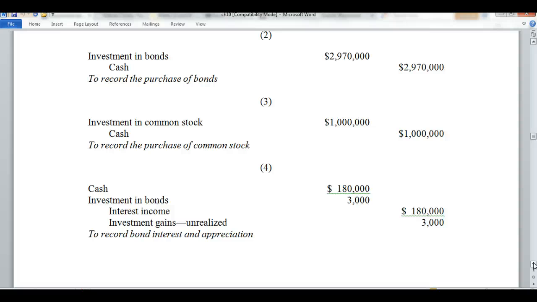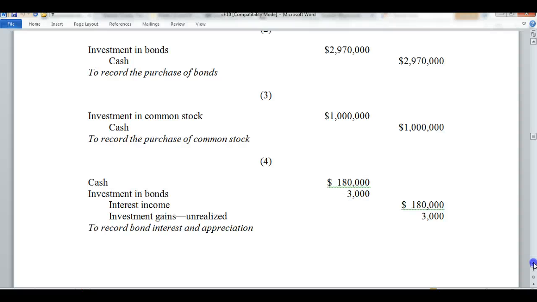We'll then show interest income of $180,000 and investment gains that are unrealized. We're not going to realize them until we have actually sold that investment. But for the time being, we are going to record them on our books at fair value, the marketable fair value. This records the bond interest and the appreciation.